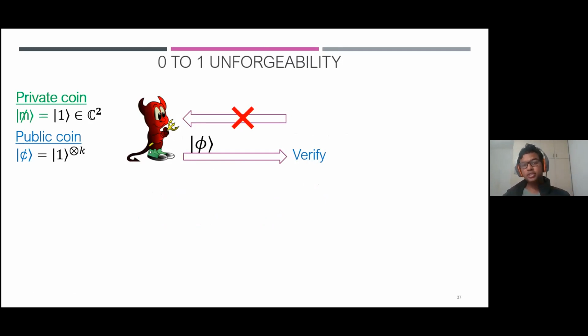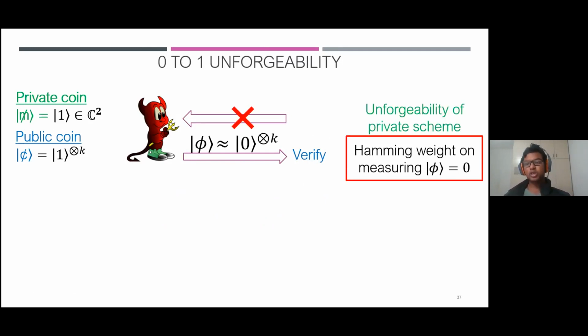So now since the adversary didn't start off with any mils as well, if you do standard measurement on each of the K registers of phi, then the Hamming weight of the measurement outcome should be 0. Otherwise, this would have been a forgery against the underlying private scheme, which is not possible because we assume that the underlying private scheme is unforgeable. Hence, this state phi should be very close to the state 0 tensor K.